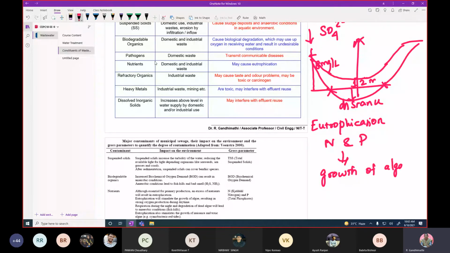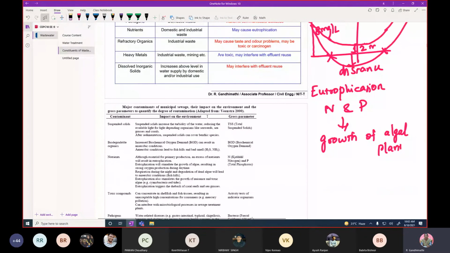It's a green color plant, algal plants that may form a mat on the surface of the water body. It prevents the penetration of sunlight. Once the nutrients get exhausted, then automatically what will happen? The algal plants will die and then sink to the bottom. That is again organic. Therefore, it induces more BOD to the water. Therefore, the removal of nutrients is very, very important in order to take care of the stagnant water bodies.